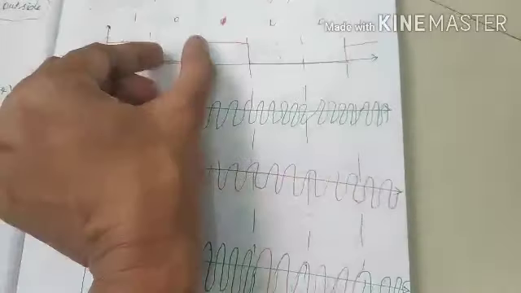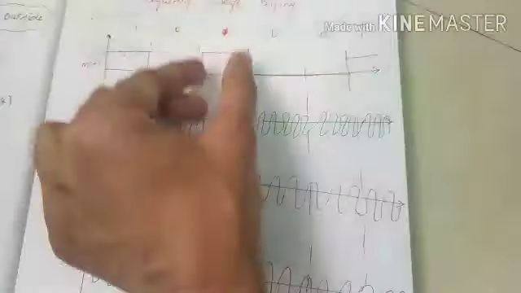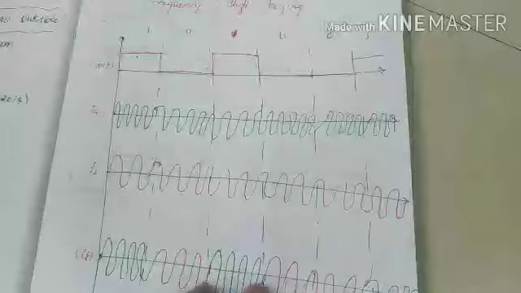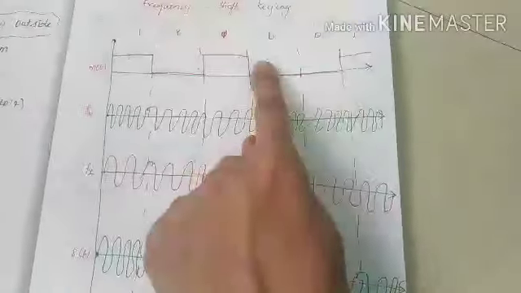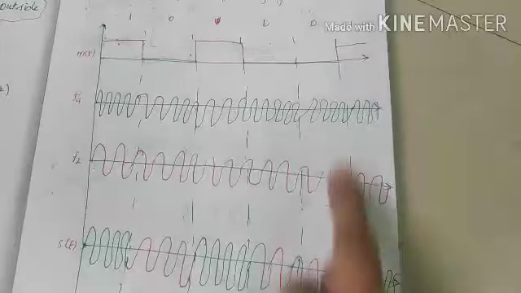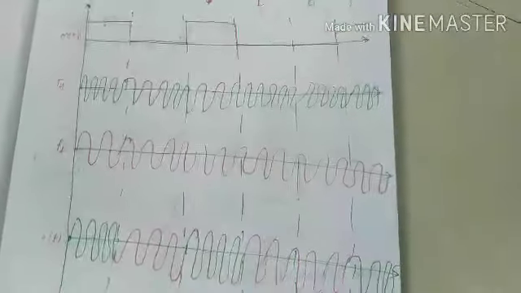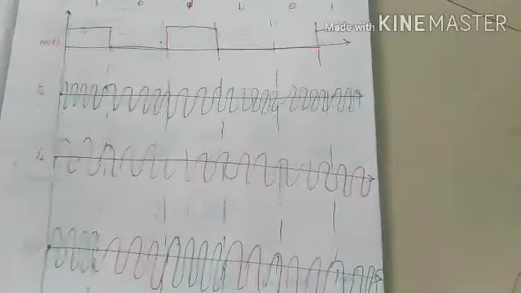For bit 0, the low frequency wave will be transmitted. Again, for bit 1, the high frequency wave is transmitted. For bit 0, the low frequency wave, that is the orange color wave, is transmitted. For bit 1, the high frequency wave is transmitted. Have you all understood?